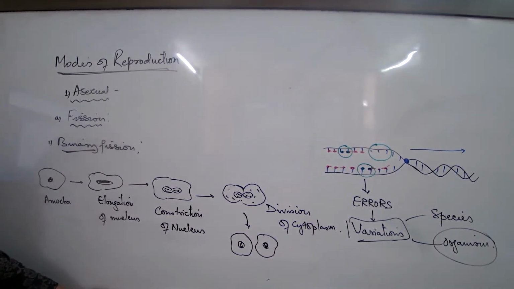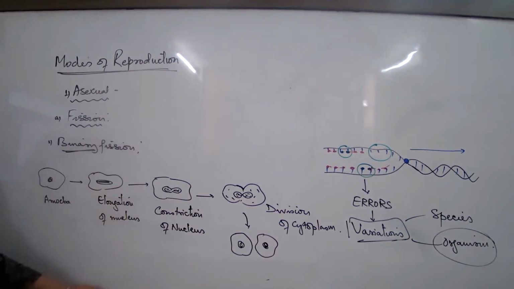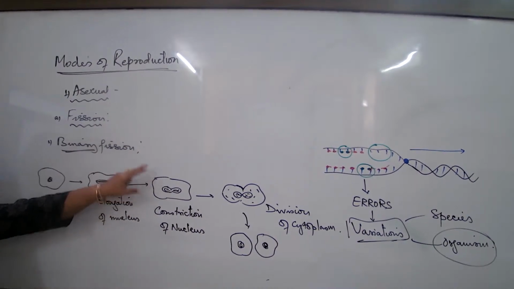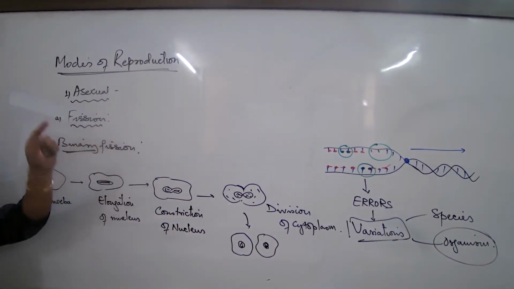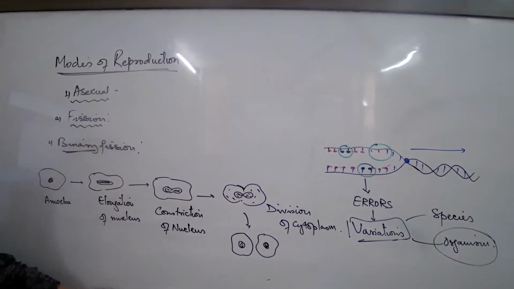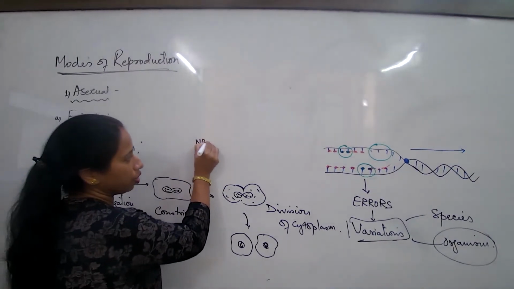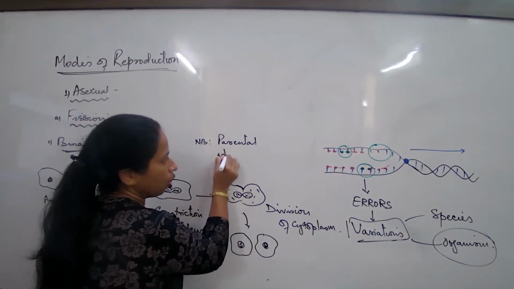Parental identity is lost. In most cases the parent does not die; here it is the parent body itself which divides to give rise to the new organisms. So don't ever write that the parent dies. Write that the parental identity is lost. Take a note of this when you write down the feature.